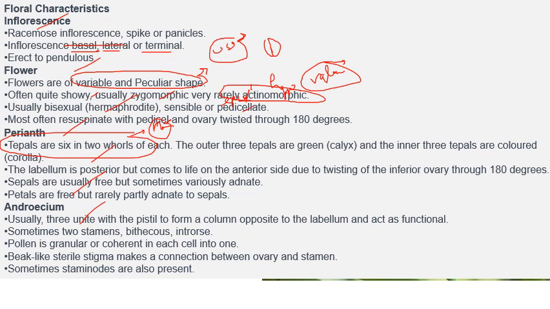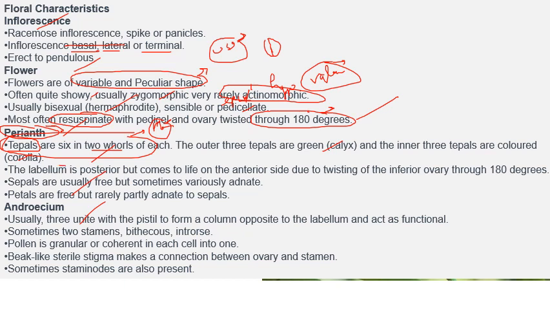One of the most important features of this family is this that is called resupinate ovary, with pedicellate ovary twisted through 180 degrees. तो इसमें जो ओवरी होती है वो ट्विस्ट हो जाती है 180 डिग्री में, दैट इज कॉल्ड resupinate ovary, and this is the unique feature of this family. The next perianth means petals or sepals differentiate नहीं होते हैं, so the common term used is perianth, and the individual structure which forms this perianth is called tepal. So there are 6 tepals which are arranged in 2 whorls of 3 each. The outer 3 petals are green, that is calyx, and inner 3 petals are colored corolla की तरह.